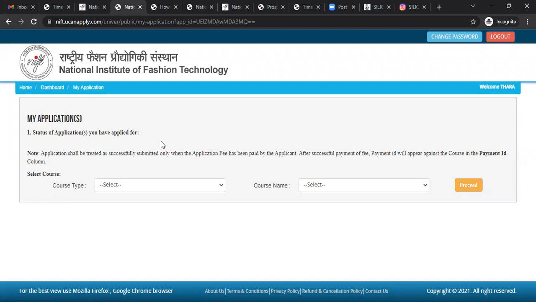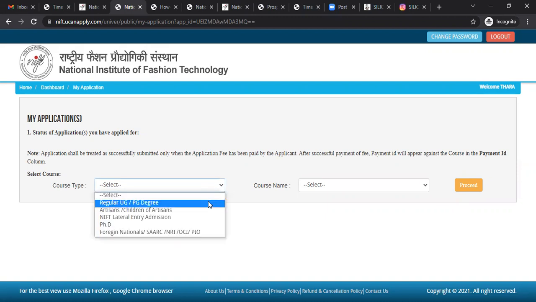Status of applications you have applied for. Note, application shall be treated as successfully submitted only when the application fee has been paid by the applicant. After successful payment of fee, payment ID will appear against the course in the payment ID column. Now, you need to carefully select the course. There are certain options: regular UG PG degree, artisans of NIFT, children of artisans, NIFT lateral entry admissions, PhD or foreign nations. So I'm applying under regular UG PG degree.